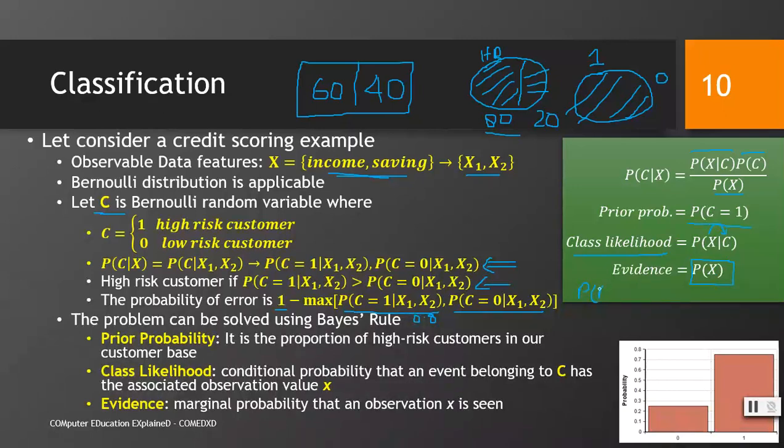For example, I can say that probability of X intersection C is equal to probability of C intersection X. And now you can expand and rearrange the terms. So doing this, you can find out this term. If you are unable to do this, go back and look at the previous lectures. So here are the definitions of the prior probability, class likelihood, and evidence. Try to convince yourself what these are.